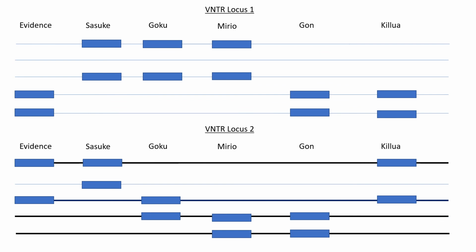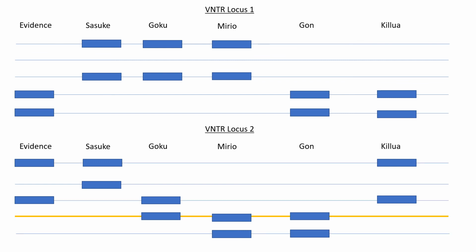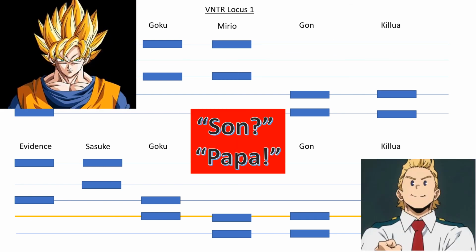On locus 2, Sasuke and Killua have a match, Goku and Killua have a match, and Goku, Mirio, and Gon have a match. However, only Goku and Mirio had at least one allele match on both loci. This means that Goku, who is older than Mirio, is his father.